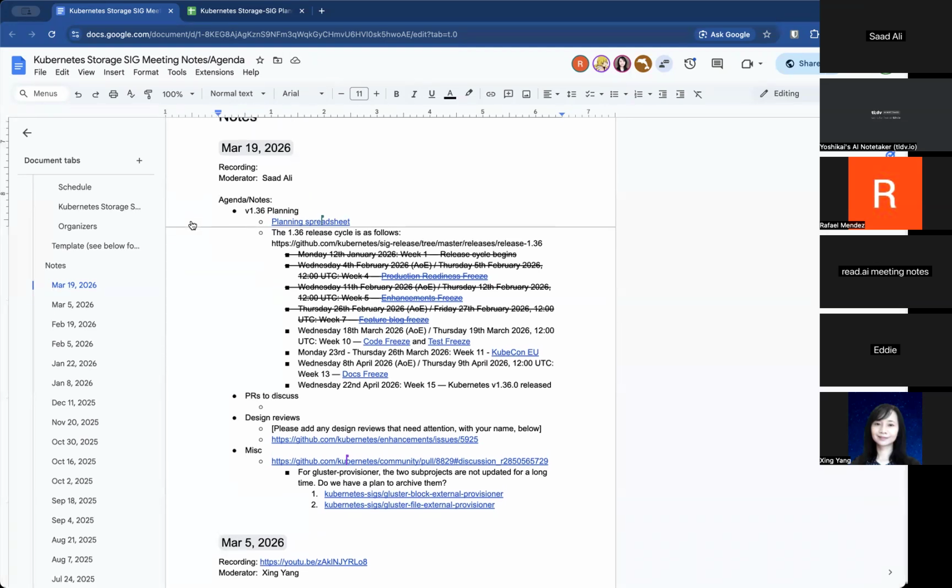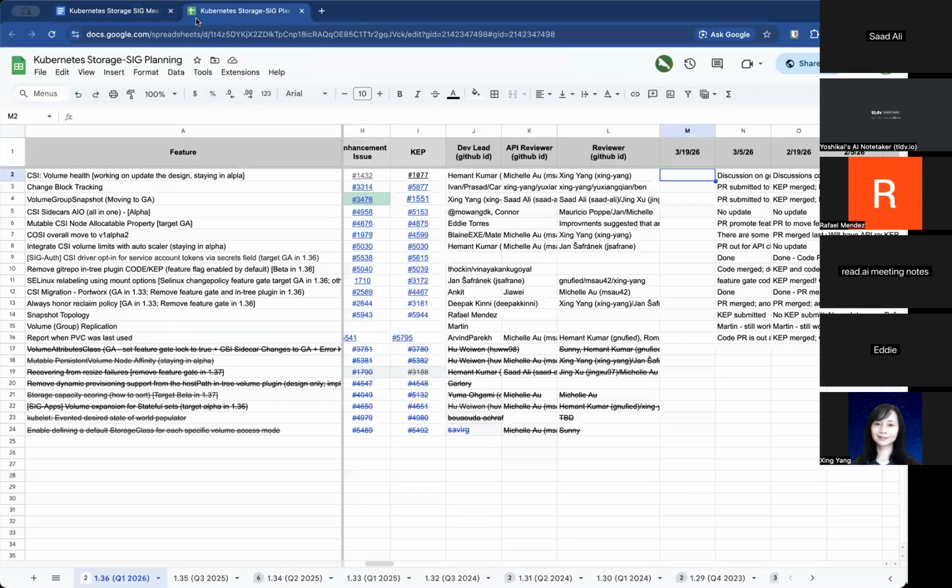We're going to go through the planning spreadsheet today for 136. Today is the code freeze for 136, so we'll get a status update of the features that have been worked on for this release, and then we can jump into miscellaneous items. If you have anything that you want to add, please feel free to add to the agenda. You can find the link in your calendar invite. So with that, I'll go ahead and switch over to our planning spreadsheet and we can get status updates.